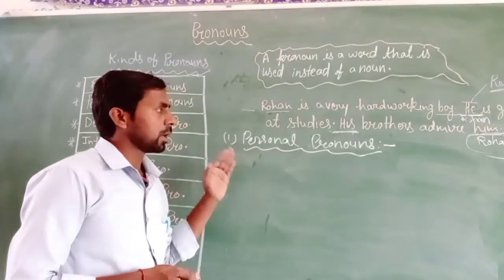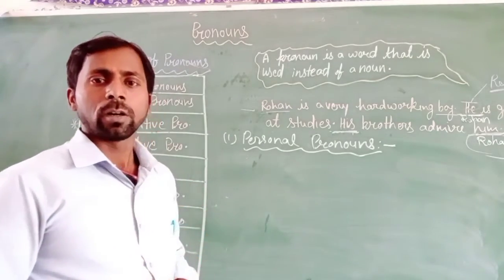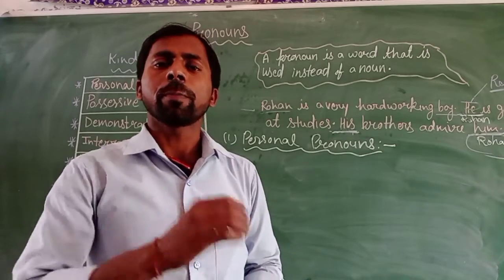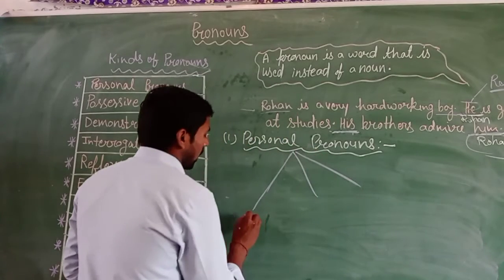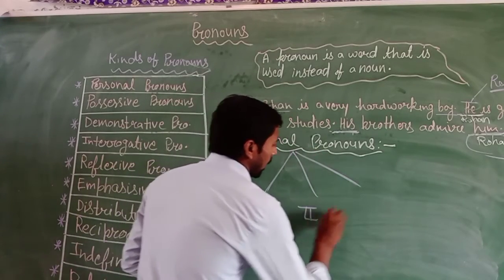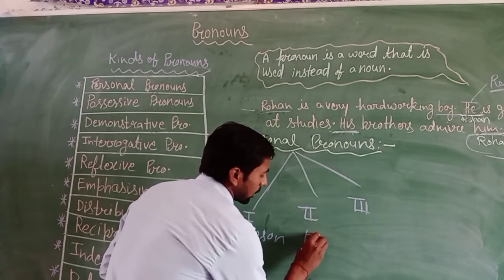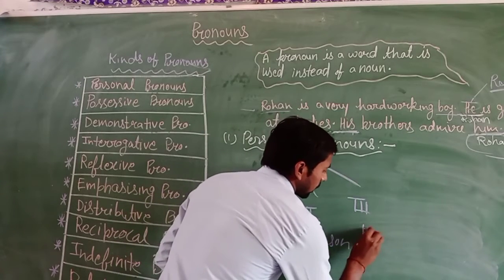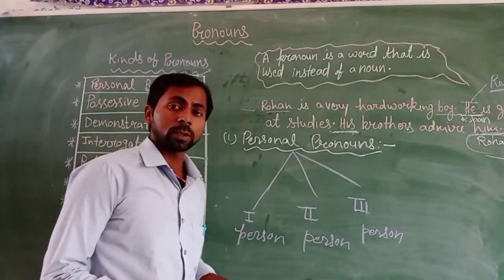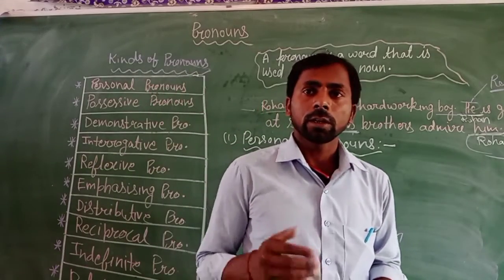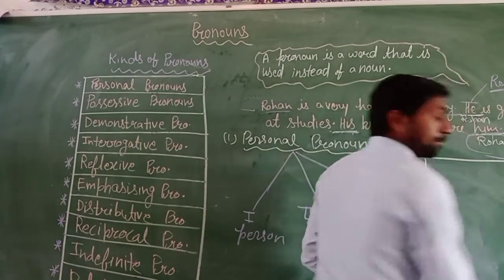So according to the definition we can say that if the word is used for a person or things, then that word will be a personal pronoun, and we can divide the personal pronoun into three parts. What parts? First person, second person, and third person. Clear? What is the first person, second person, and third person? We can show this by the graph. I hope you can see here.